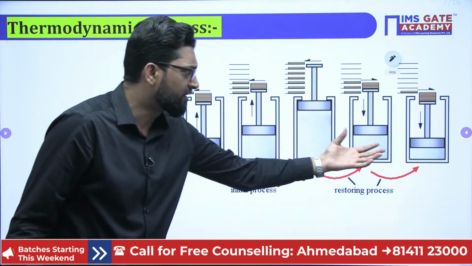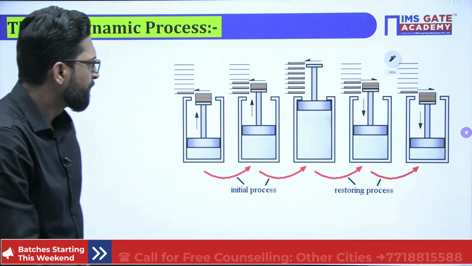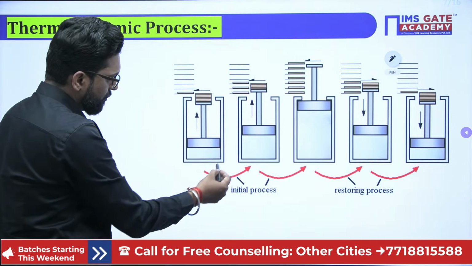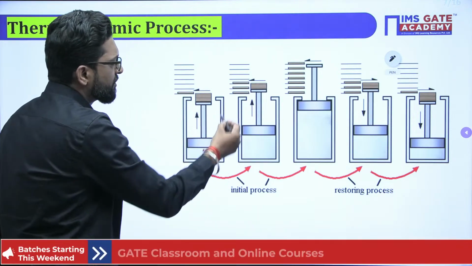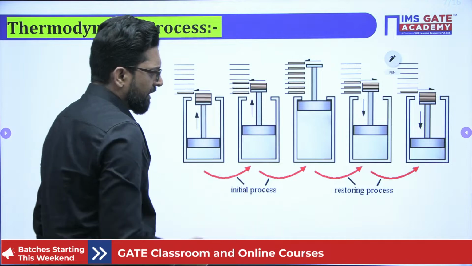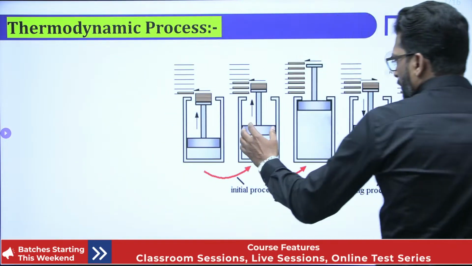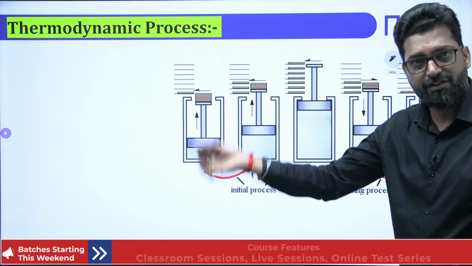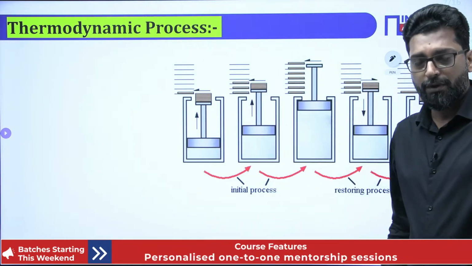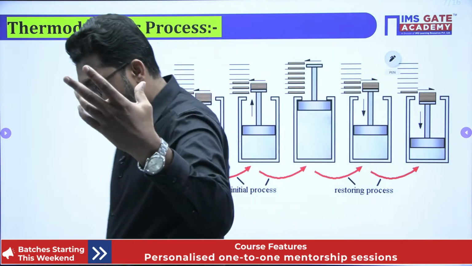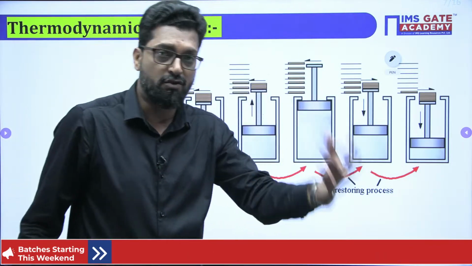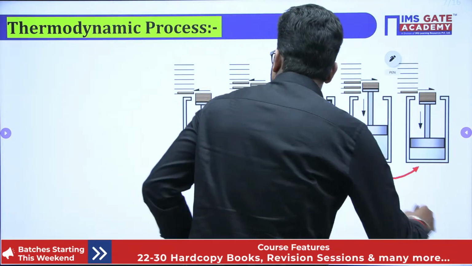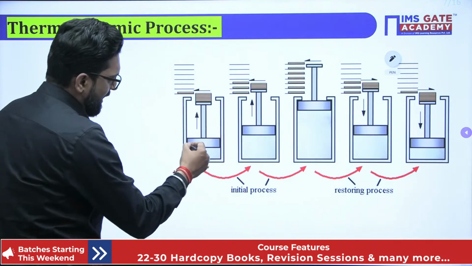So there is something that appears in the figure. What is that? See, this is your piston and this is your cylinder. That means we are taking a piston-cylinder arrangement, and there are 5 situations. Such a figure you saw in the preceding lecture, when we proved the Carnot engine or Carnot principle. So ये figure आपको वहां पे भी देखने को मिलेगा. Okay, so this is your cylinder and this is your piston.